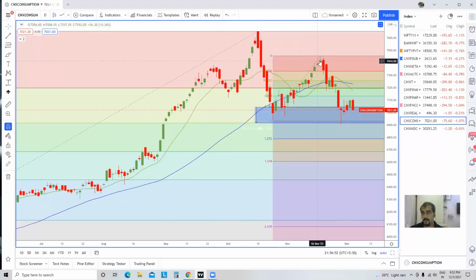So now we have a lower high in place, and also a lower low. If we close below this particular low, 6903 or 6900 to be precise, then we could hit somewhere around 6800 levels or maybe 6790. And if we go even below that, we could hit somewhere around 6680.